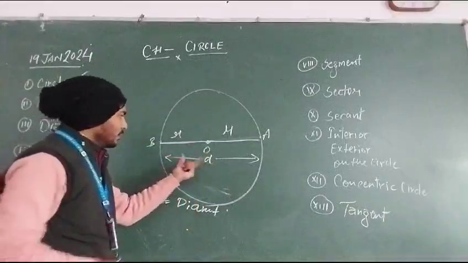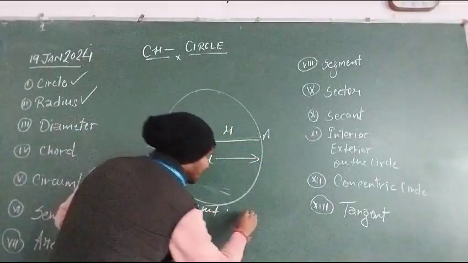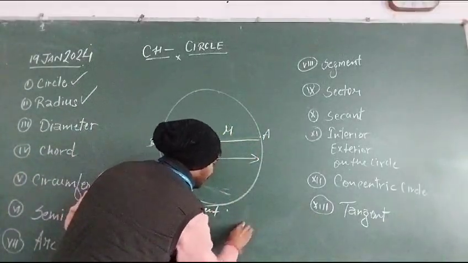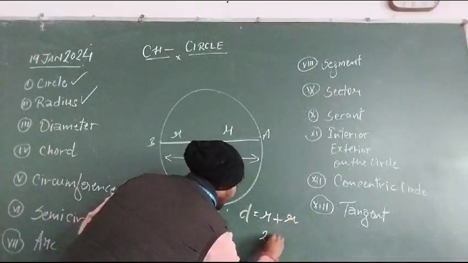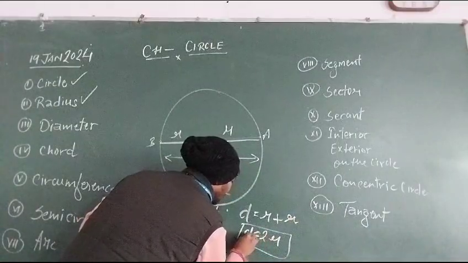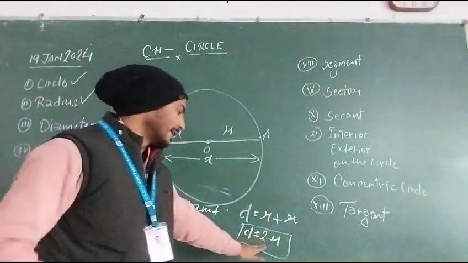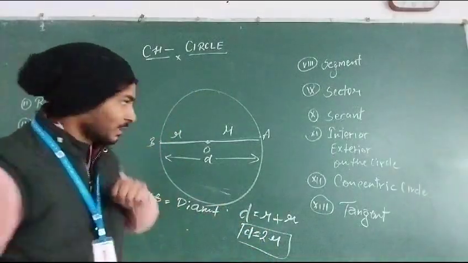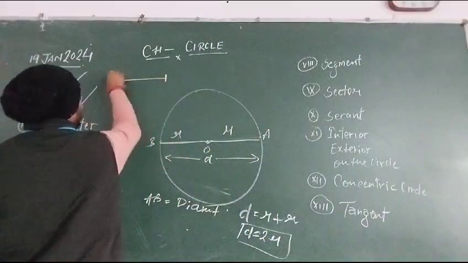अब यहाँ से दिख रहा है ना, जो D कंप्लीट ये डिस्टेंस है, it is R plus R. So what is D? Diameter is R plus R, that is 2R. So we can say the diameter is 2 times of the radius. So diameter क्या होता है? ये radius का 2 times होता है. और क्या बोल सकते हैं? This is complete diameter.